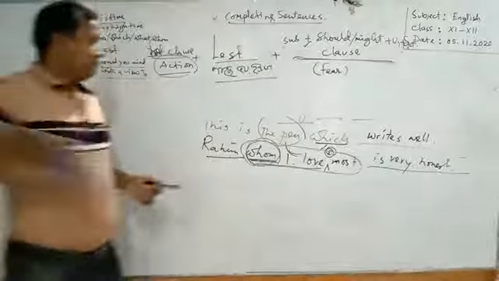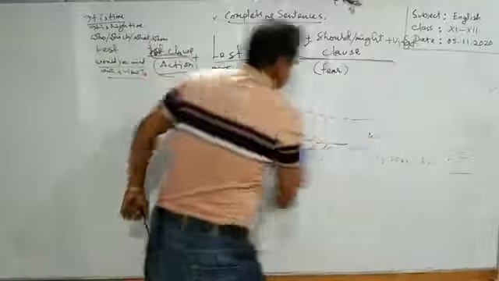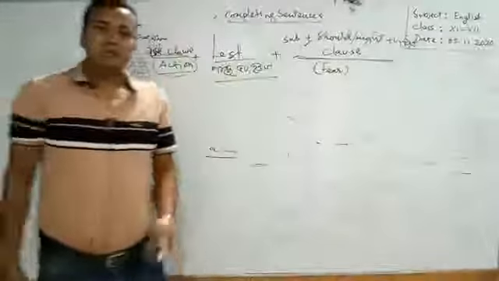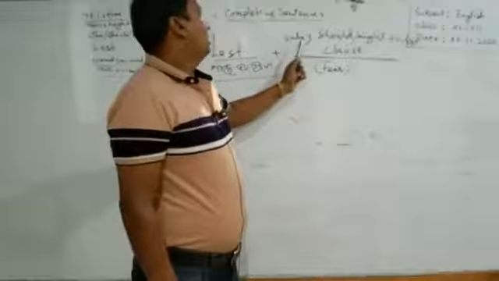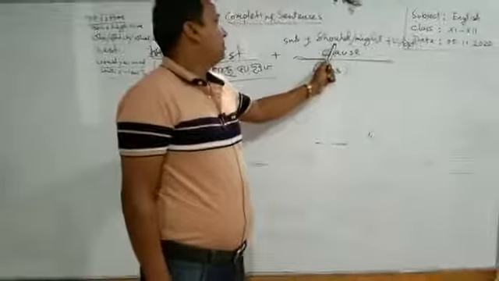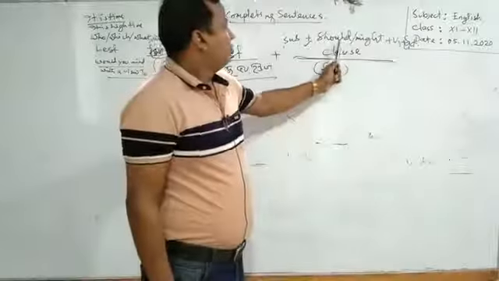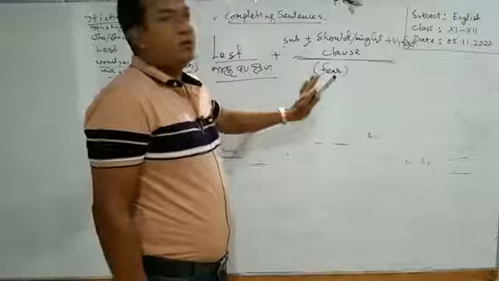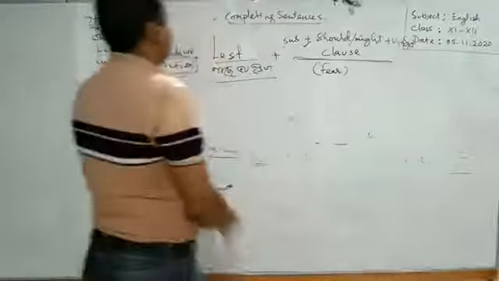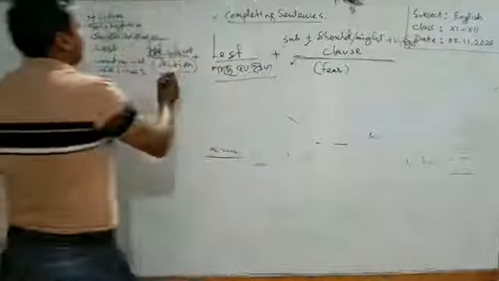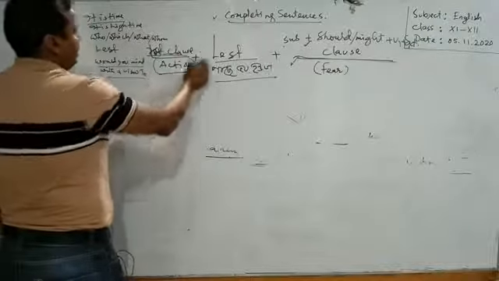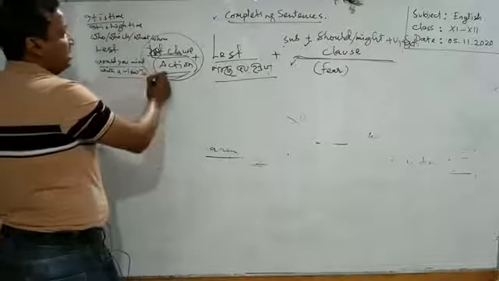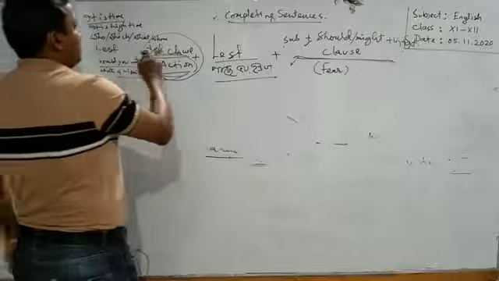After lest we have to use a clause where we will find a subject, followed by should or might, then verb 1, then extension, and this clause will express fear of something. To avoid this fear, the subject is doing an action, and this action will be expressed through the first clause.